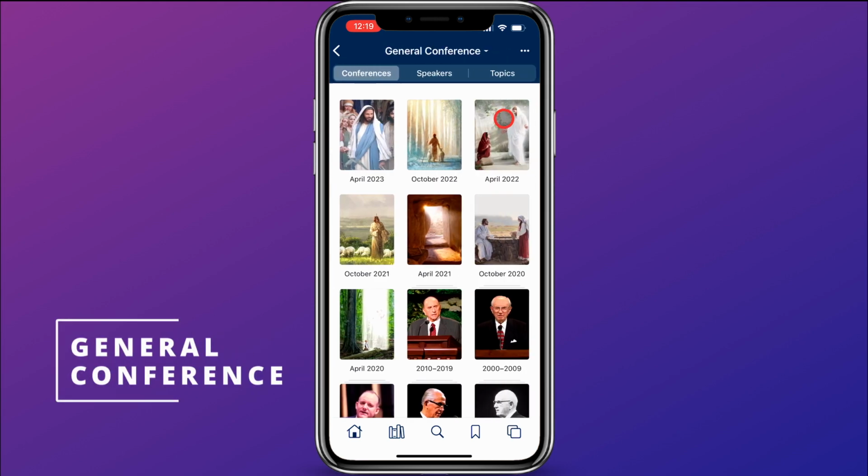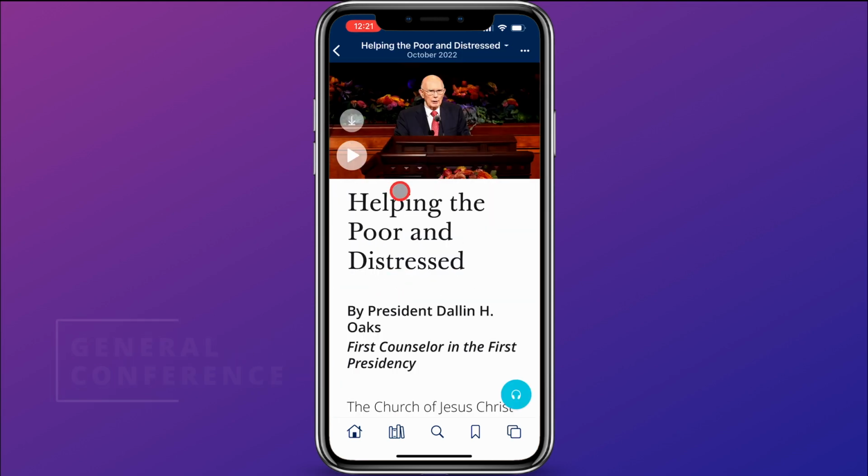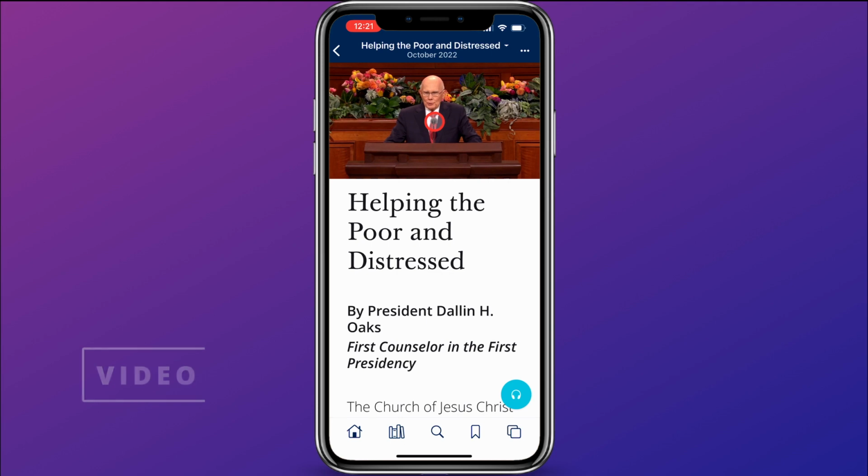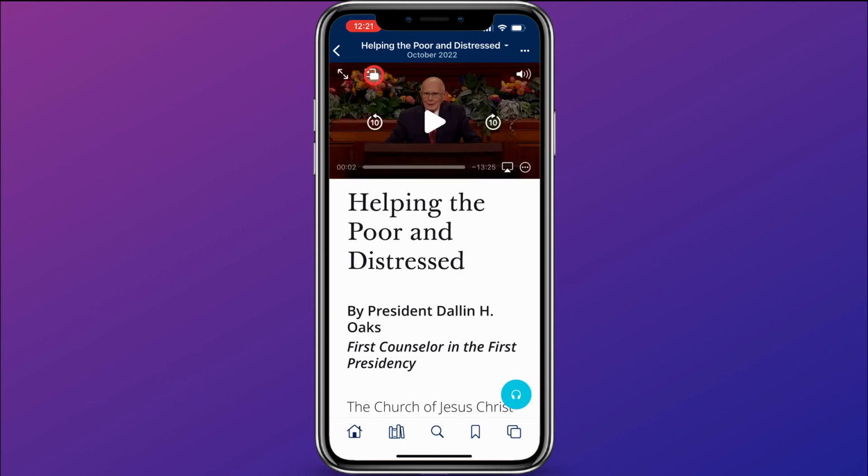If you come up here and click on General Conference, when you first open a talk, there's an option to download the video right here with that arrow so that you can watch the talk without internet connection, which is highly recommended, for example, for lessons at church. You can hit the play icon here, and that will start the video of the conference talk. You can make it full screen. You can make it pop out so that you can do other stuff while you watch the conference talk. You can turn off the sound.